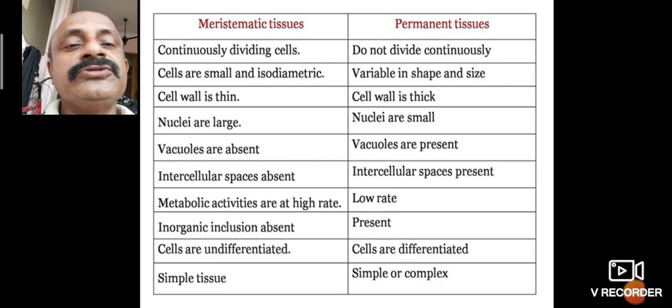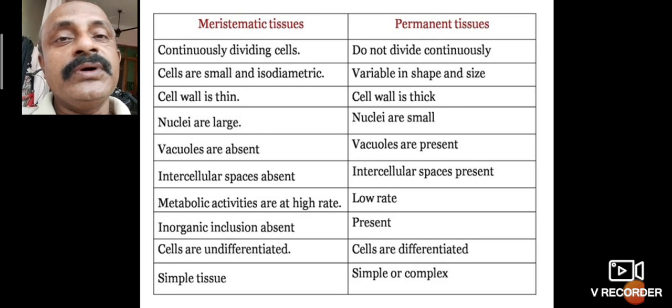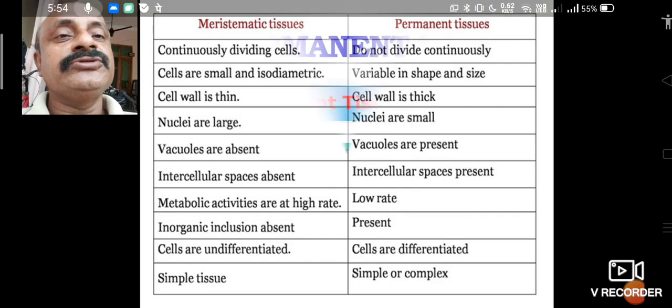The meristematic tissue cells are undifferentiated. The permanent tissue cells are differentiated. The meristematic tissues are simple tissue, while permanent tissues are simple or complex. So this is also important: the differences between meristematic and permanent tissues.